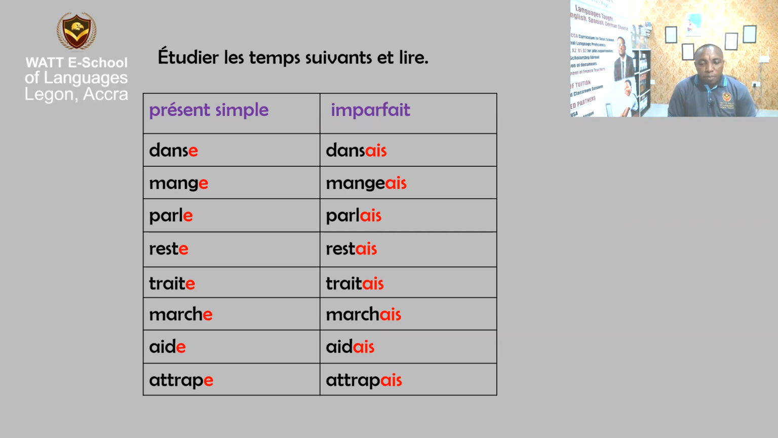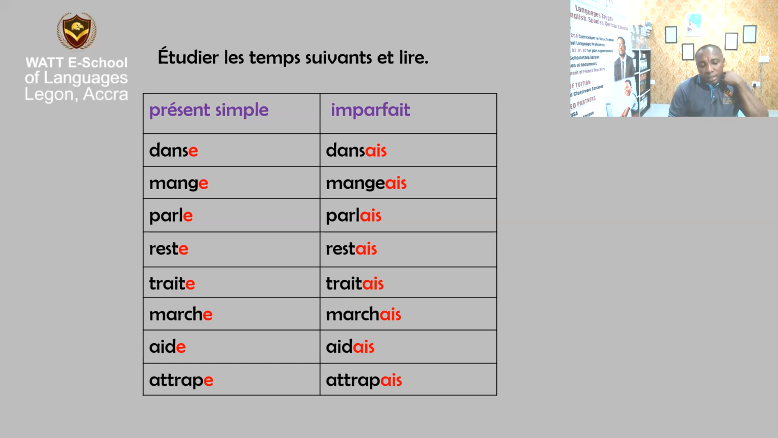Imparfait, imperfect, or passé, past tense. Let's have a look at it this way. Je dansais, je mangeais, je parlais, je restais, je traitais, je marchais, j'aidais, j'attrapais. This is what you have for the past tense of the verbs that you see in the table.